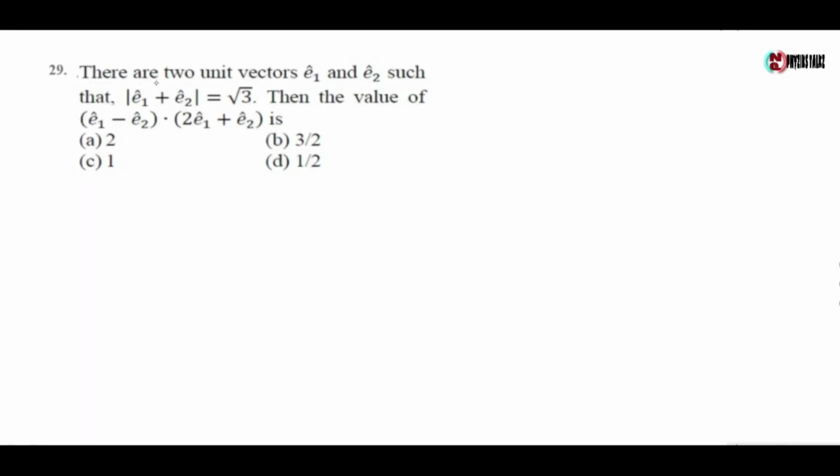Next question: there are two unit vectors e1 cap and e2 cap such that mod of e1 cap plus e2 cap equals root 3. Then the value of e1 cap minus e2 cap dot e1 cap plus e2 cap is. Now here e1 and e2 are unit vectors, so mod of e1 equals mod of e2 equals 1.